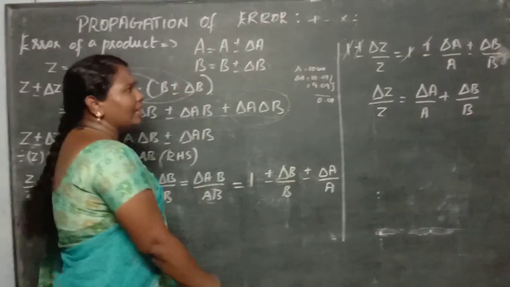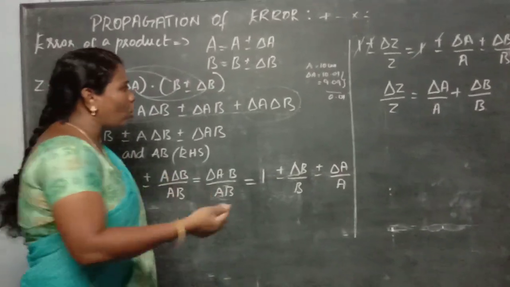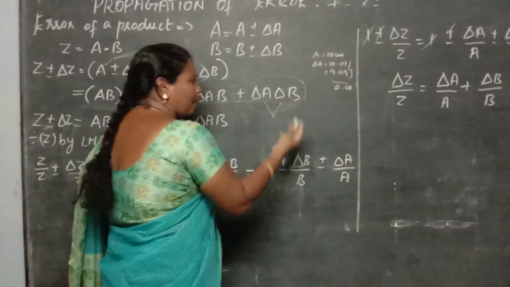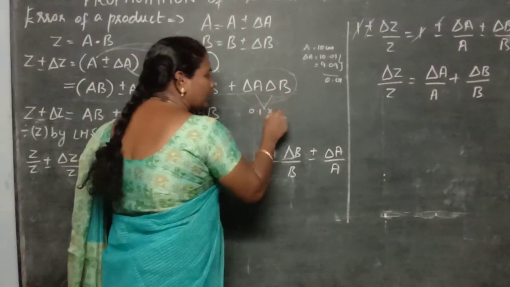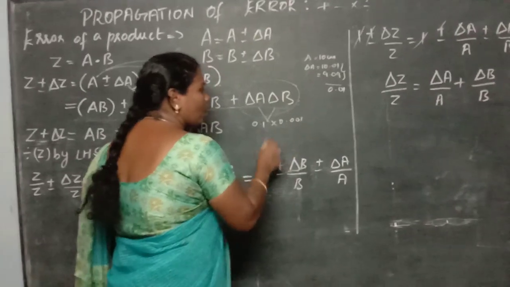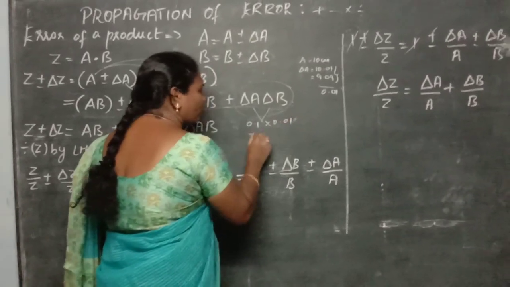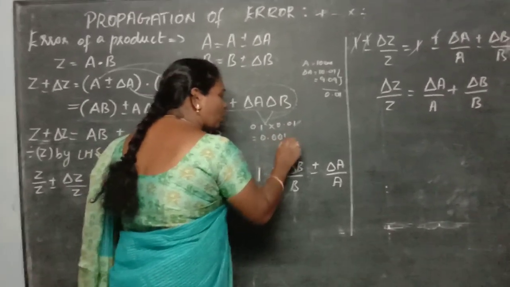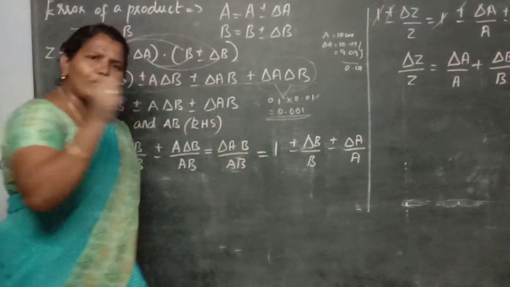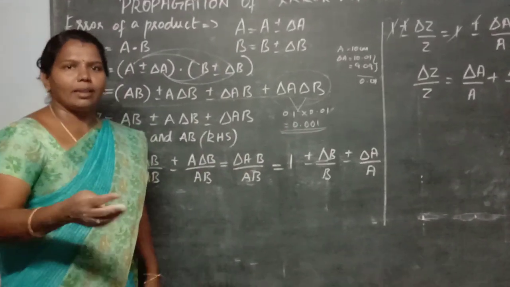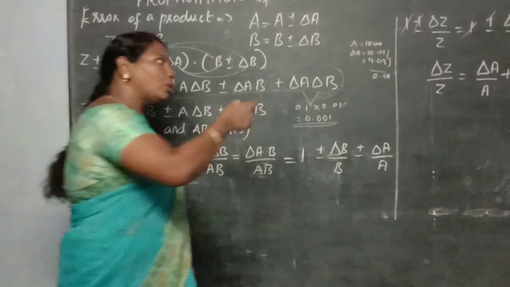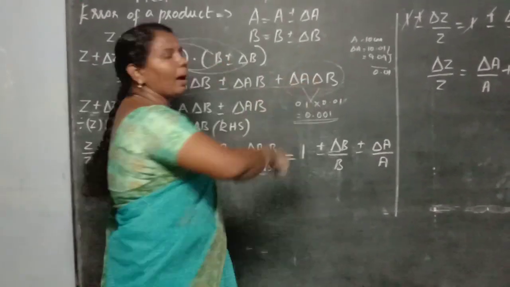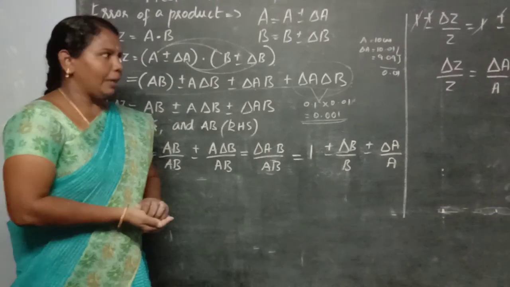What is the error here? That is 0.0 only. So if you are multiplying these two errors, suppose for example, assume that this is 0.1 and this value is 0.001. So see here, it is very small now. So you can neglect that. You can ignore those terms. There is no need to bother about the multiplication of the two absolute error values. Okay. Keep it in your mind.